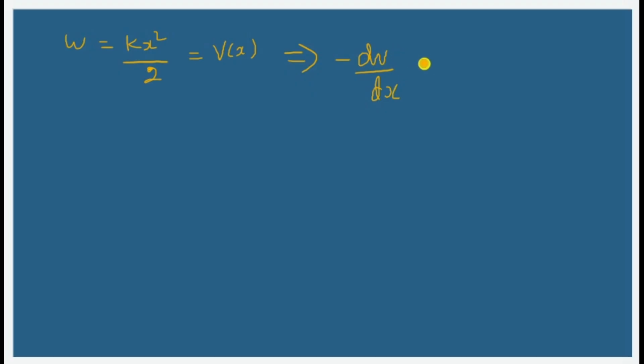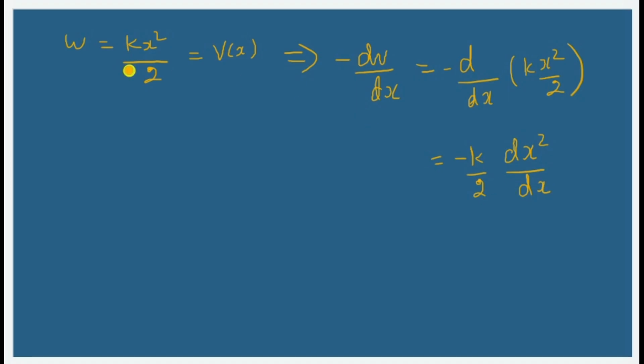So minus dV by dx must be equal to, what is the one we have here? d by dx of, there will be a minus sign, and I will be having kx square by 2 over here. So if I'm taking the k out, minus k into, and 2 also constant, so we can take it out. So minus dx squared by dx.